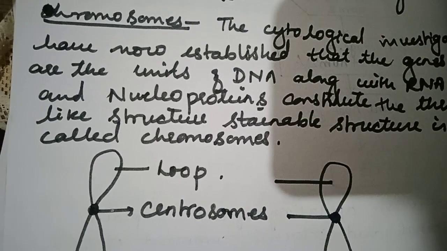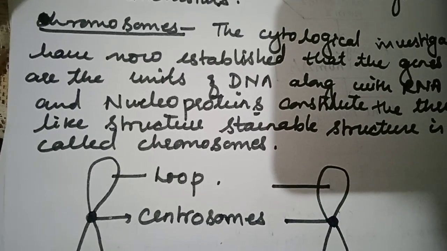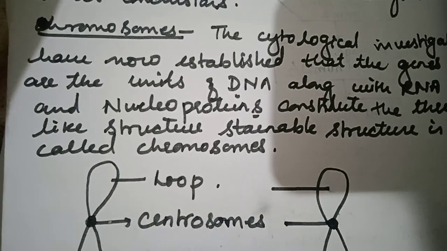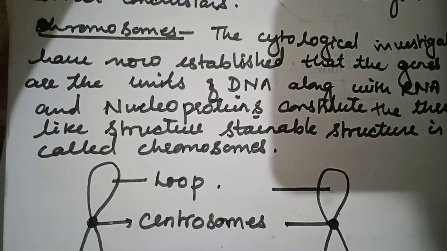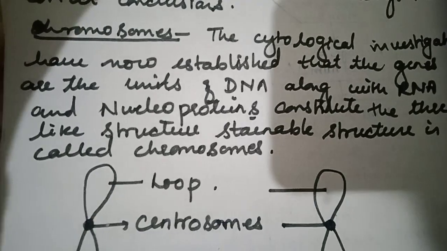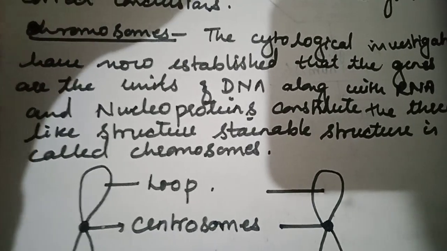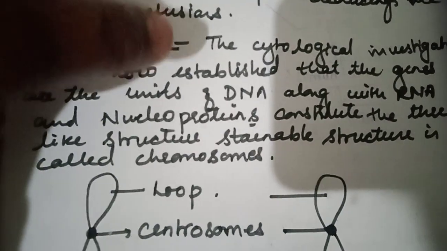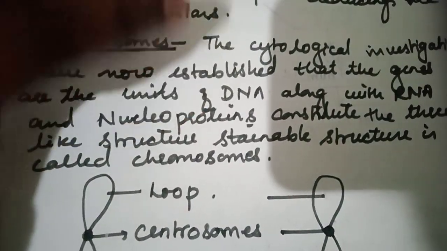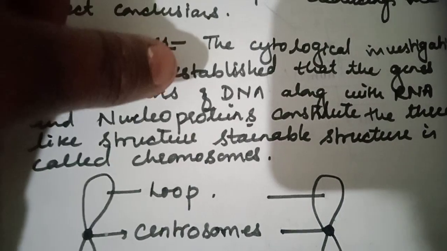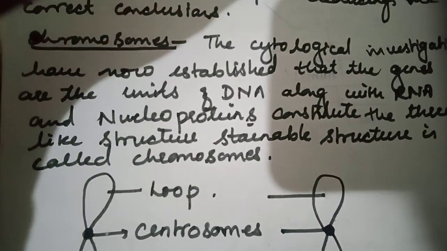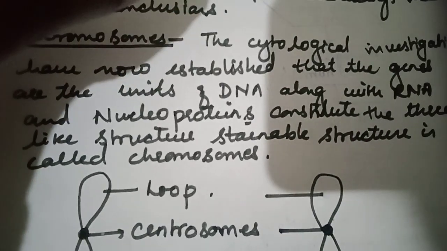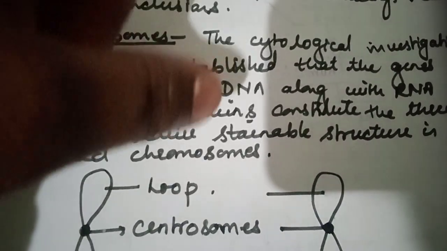Landsteiner explained that there is A blood group, AB blood group, B blood group, and O blood group. If A I, that means A is the dominant blood group, but I is the carrier. If A is crossed with I, then it forms A blood group. If A is crossed with B, that means AB blood group. If B is crossed with I, carrier, then it is B blood group. And if I and I are crossed together, they show the O blood group.